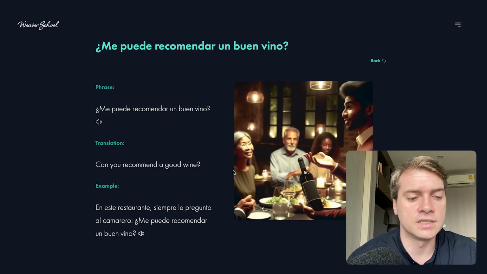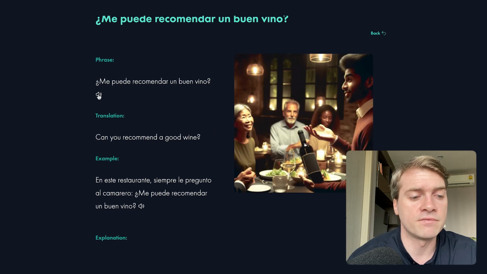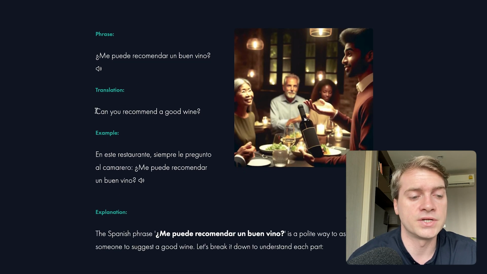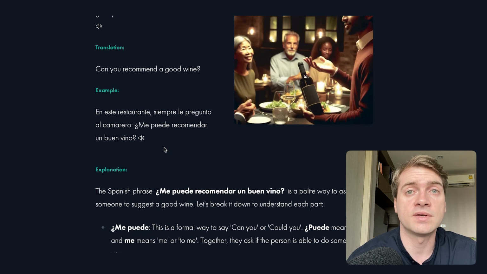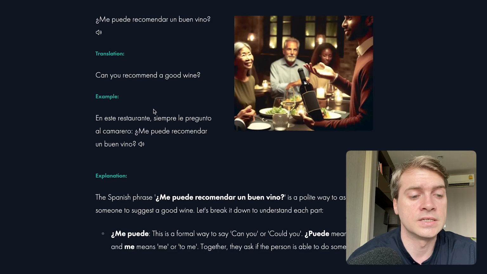So if we click on this learn button, now we dive into the more in-depth area where we actually get some explanation and learn more about this phrase. So again, we have the phrase and we can click on the sound example to listen to it again. But now we have the translation. Can you recommend a good wine? Okay. And then we also have an example of the phrase in this case used in a sentence. Okay, and then we can again click this sound icon to listen to that example and how it's pronounced.